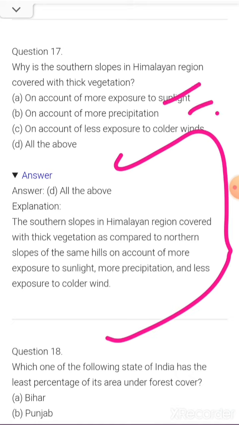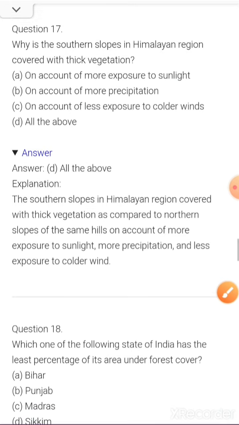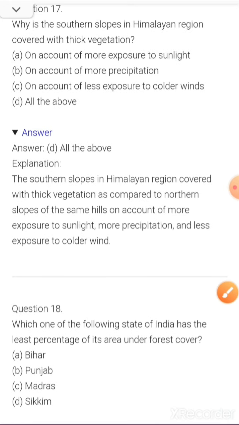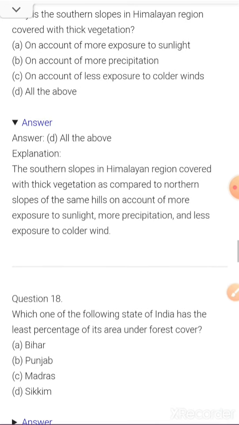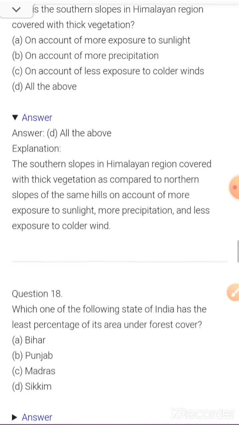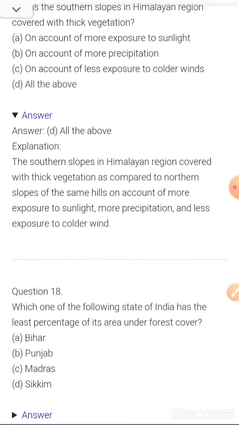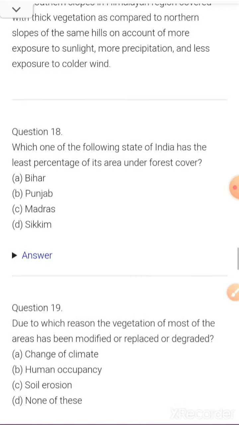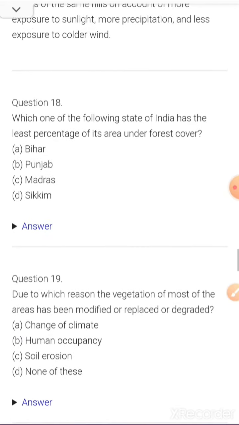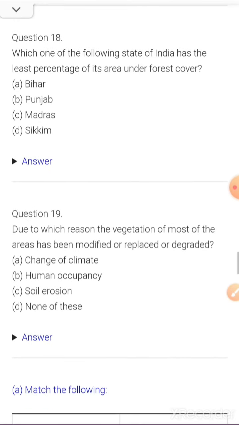The southern slopes in the Himalayan region are covered with thick vegetation as compared to the northern slopes of the same hills on account of more exposure to sunlight, more precipitation and less exposure to cold winds.